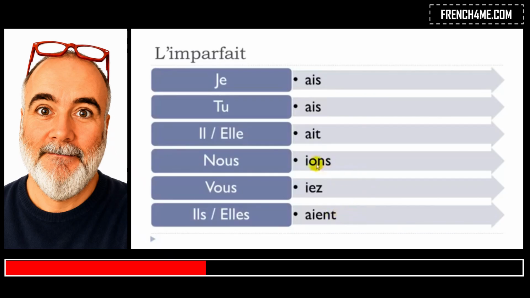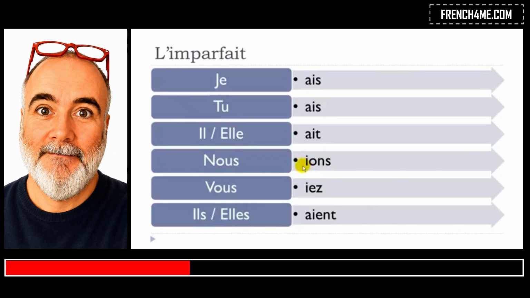Okay, and then for nous, if you remember correctly, final S is not pronounced here. And then this O-N, it's a nasal, and it goes in your nose and it goes like on. So you don't hear any N, it's really on. When you add this I before, you will get the y sound.